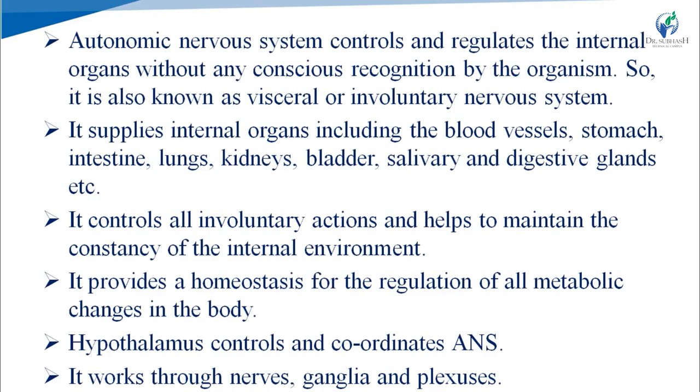Autonomic nervous system controls and regulates the internal organs without any conscious recognition by the organism. So, it is also known as visceral or involuntary nervous system. Means how our heart works, that is not under our consciousness. It works unconsciously. We cannot know how our heart works consciously. Means the function of autonomic nervous system is involuntary in nature and unconscious. So, ANS is also known as visceral or involuntary nervous system.